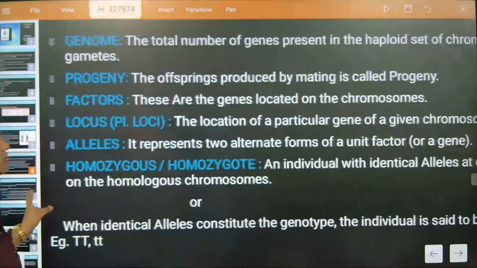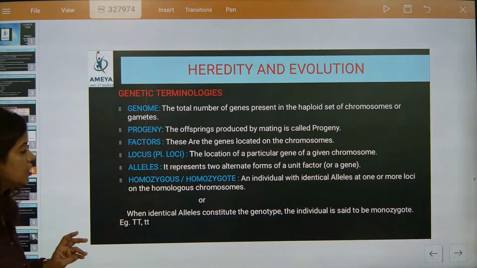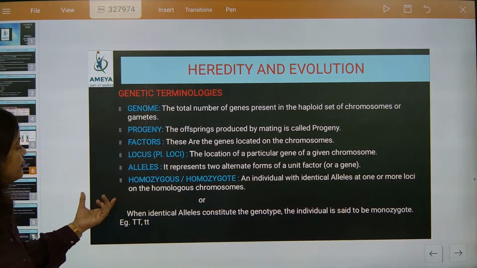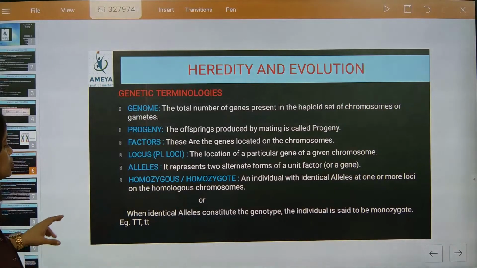So definitely if somebody asks you about homozygous, homologous, you'll be able to answer better. And here, beta, homologous is exactly homozygous and homozygote. That's the most crucial part.